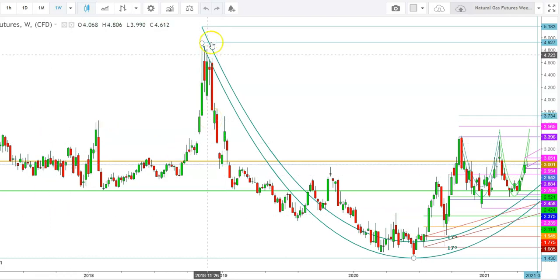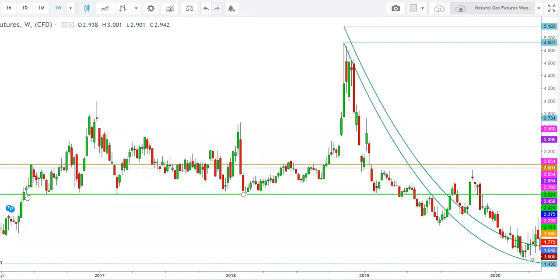So friends, this is a weekly chart. So here I would like to tell you that one candle represents the movements of natural gas futures in a week. So don't confuse this with a daily or an hourly chart. Here you can see how the level of $2.521 seems to be a strong support level for natural gas futures. Since June 2016, we have seen the natural gas futures find a strong support at these levels.